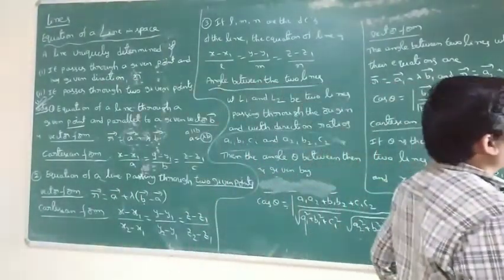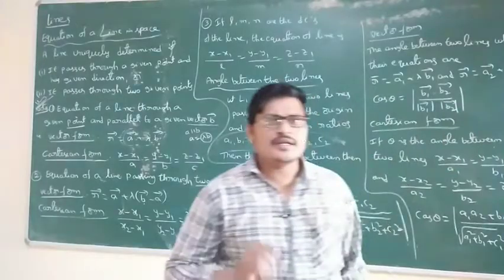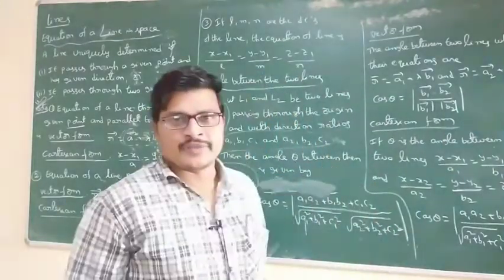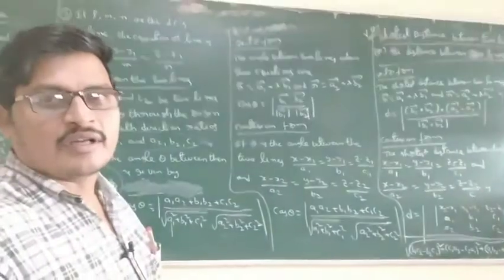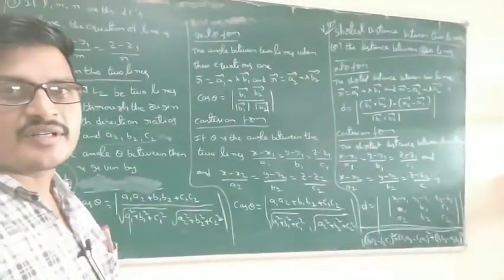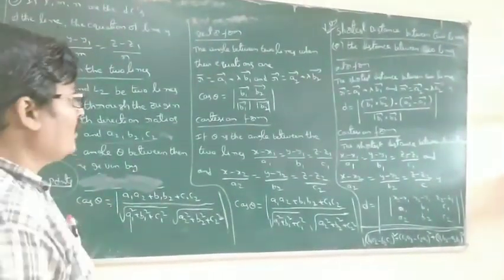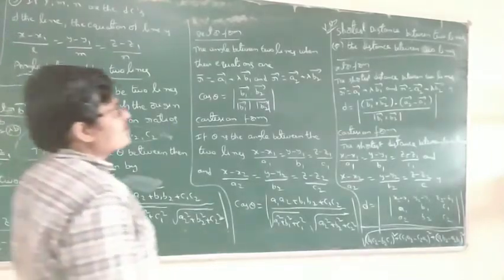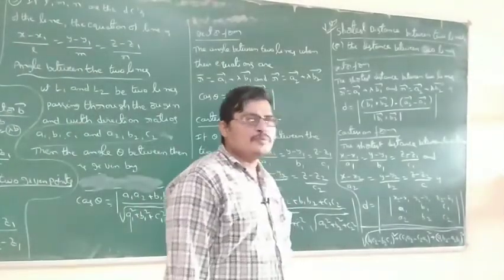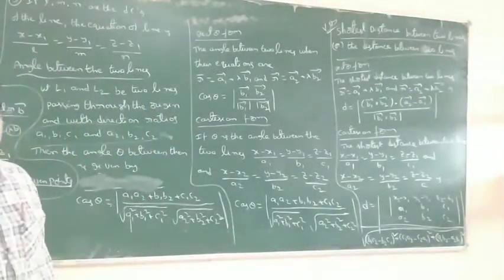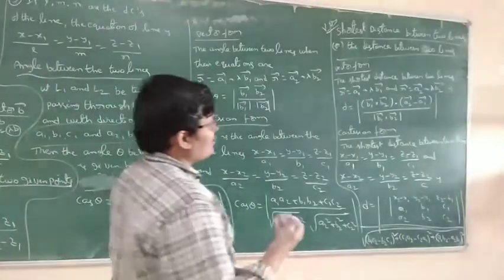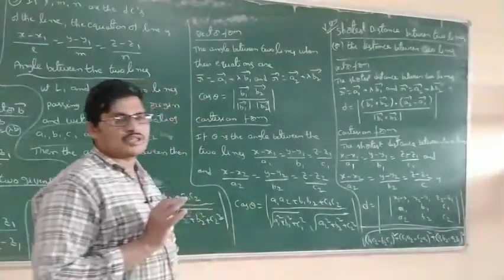Next, very important, maximum 99.9%, a compulsory question. What is the question? Shortest distance. The shortest distance between two lines, or simply the distance between the two lines. The distance between the two lines is given in Cartesian form and in vector form, both are there.